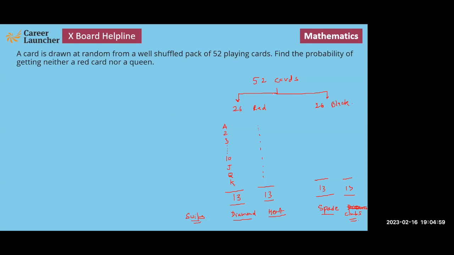Now let's say यहाँ पे पूछ रहा है what is the probability of getting neither a red card nor a queen card. So इसमें suits के बारे में कुछ नहीं दिया है, but I want you to know that this is one general knowledge that you should know. The black cards are spades and clubs, whereas the red cards are diamonds and hearts.